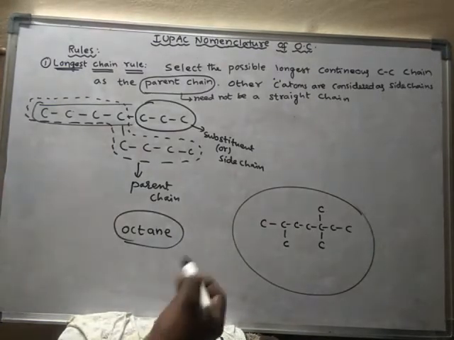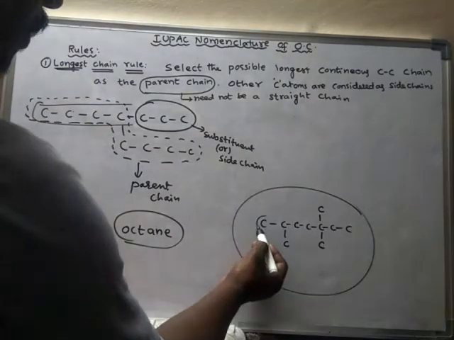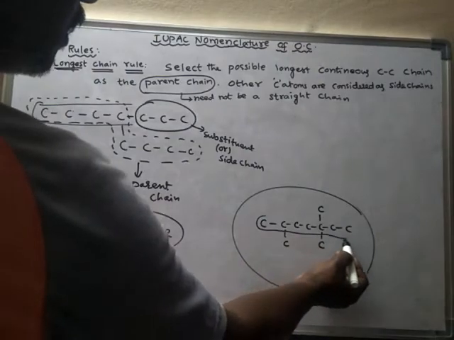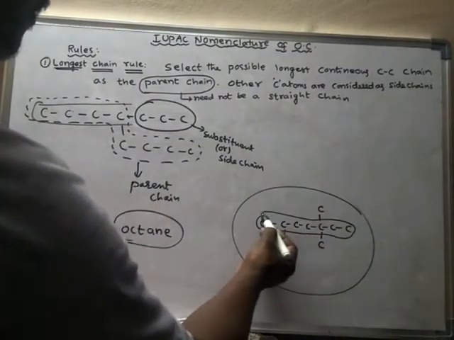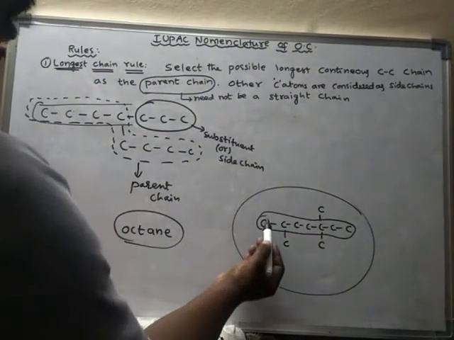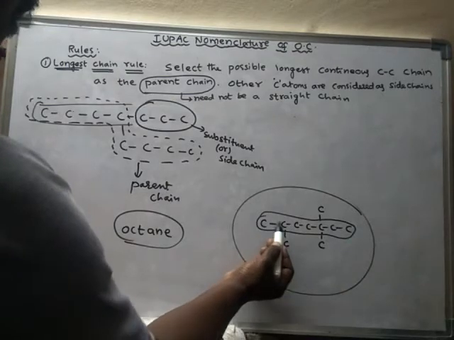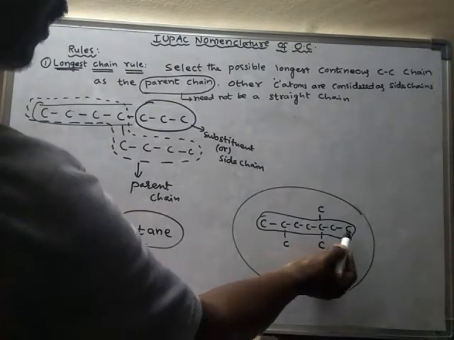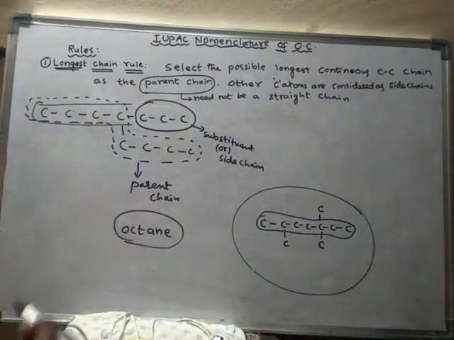So here, if you go in this fashion, how many carbon atoms are there? 1, 2, 3, 4, 5, 6, 7. So this is a 7 carbon length chain.